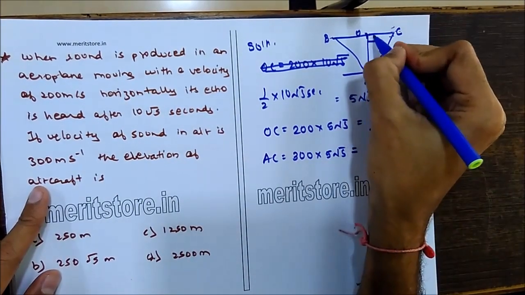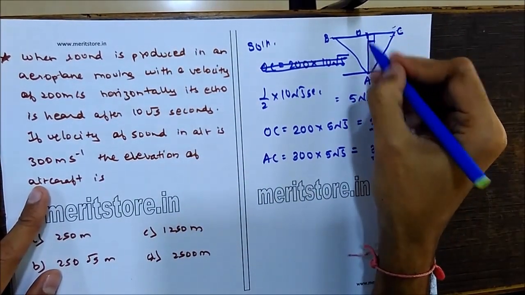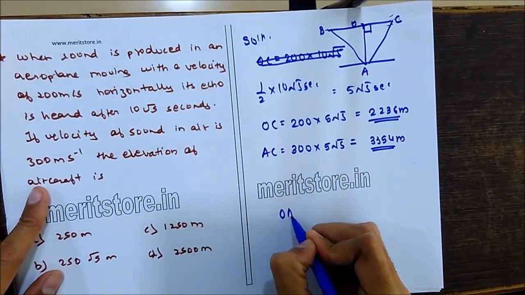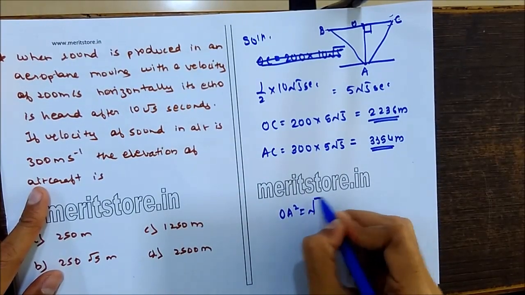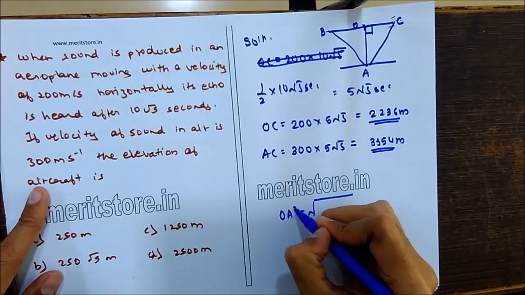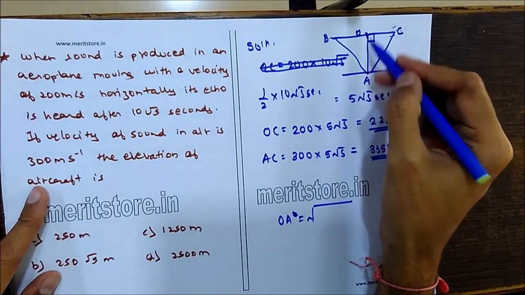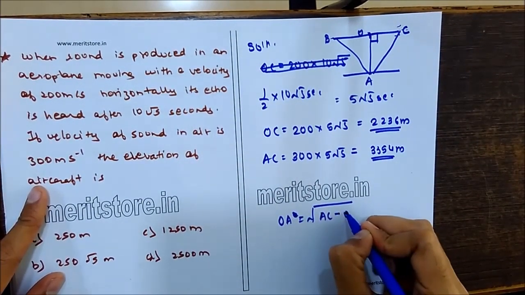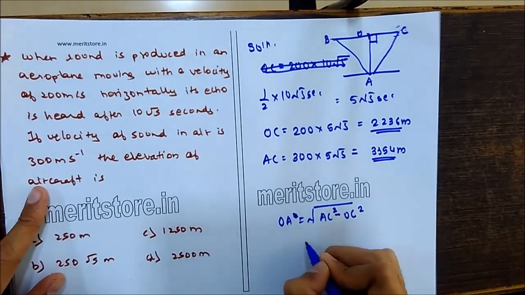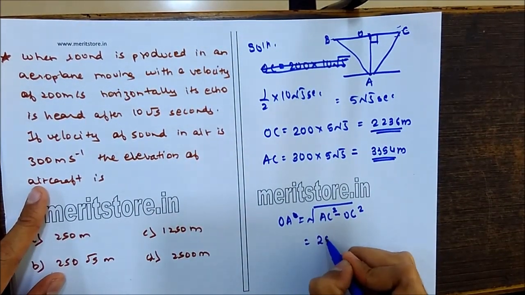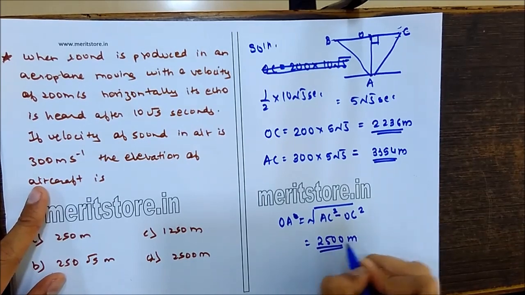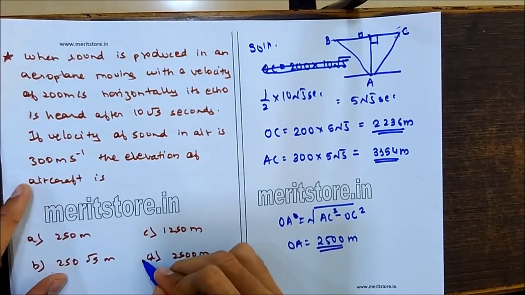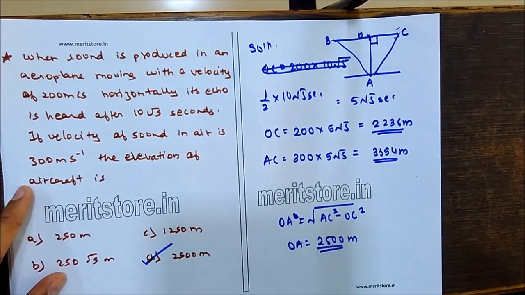Now using the Pythagoras theorem, we get the distance OA. OA can be taken as under root of AC square minus OC square. So that comes out to the value 2500 meters is OA. So D is your correct option, 2500 meters.